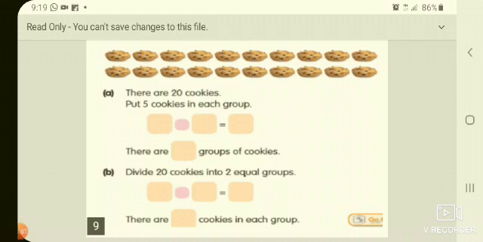Next, divide 20 cookies into 2 plates equally. 2 groups. Okay, all the 20 into 2 groups. You can draw 20 sticks and 2 cups. You can keep each stick in a cup, or you can divide it directly using the 2 table. Okay children, do it and forward me your answers.